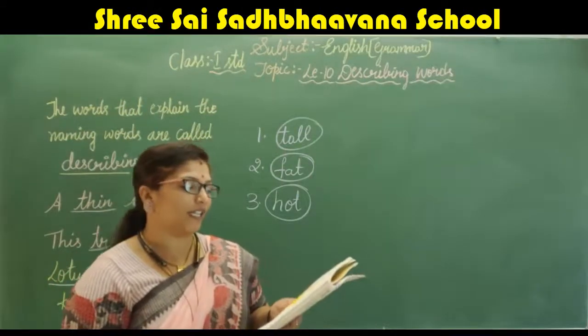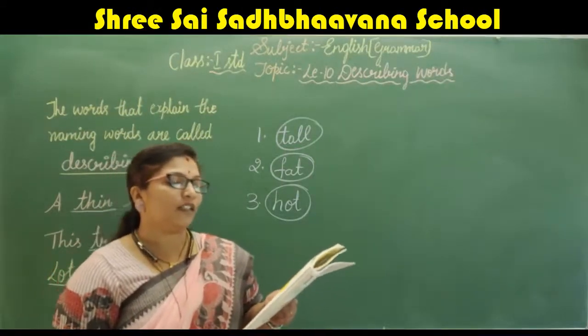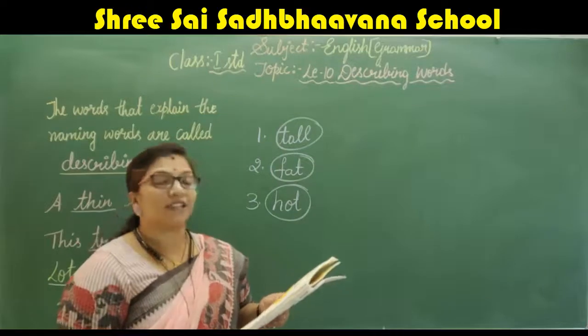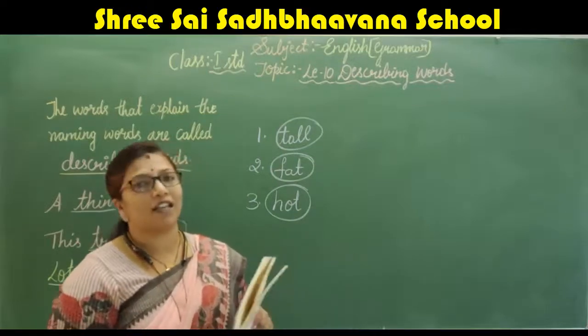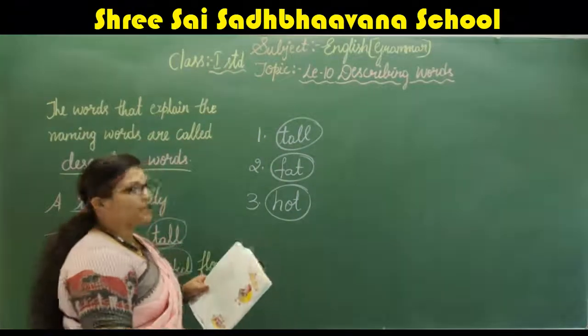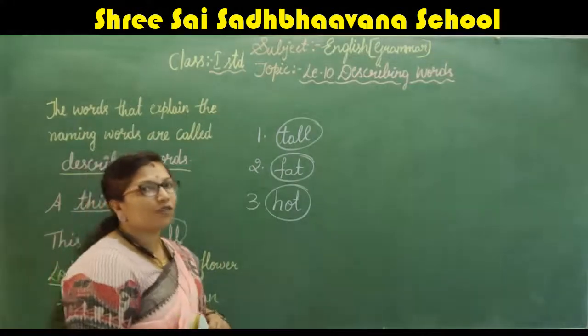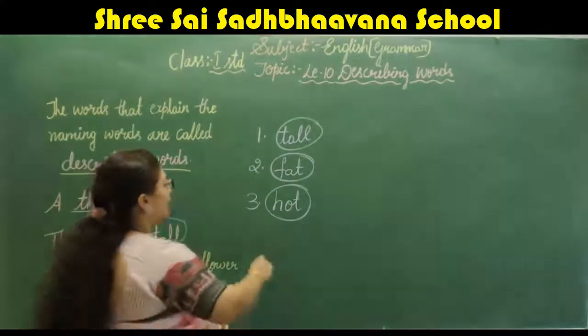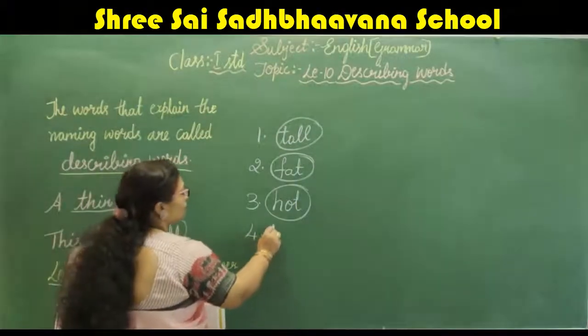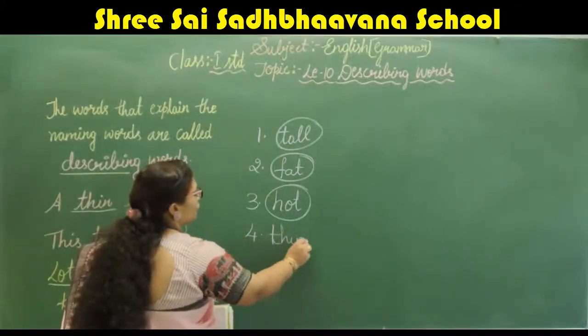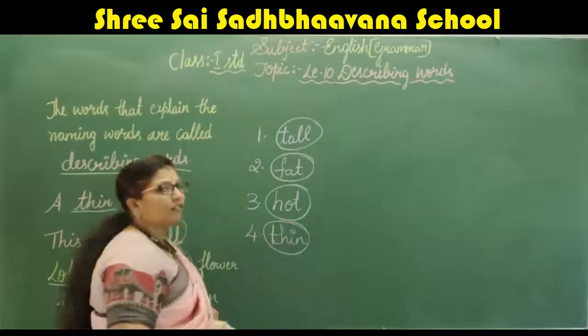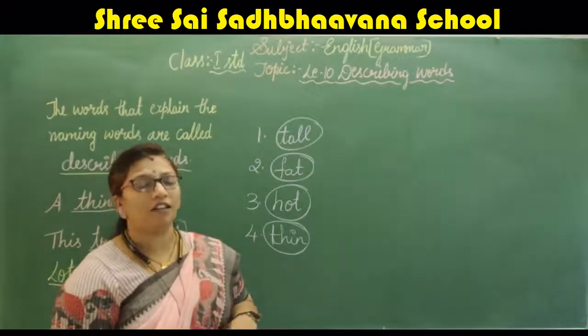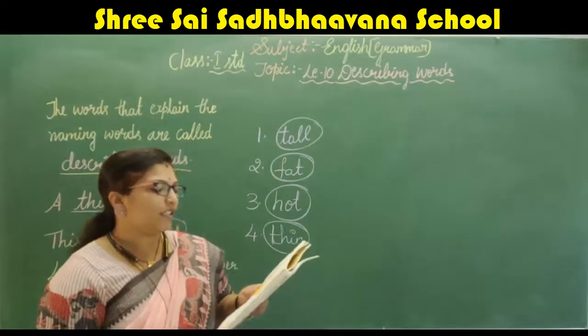Next, Suniti is very thin. Which word is going to explain Suniti there? Thin, right? So you have to circle T-H-I-N, thin.